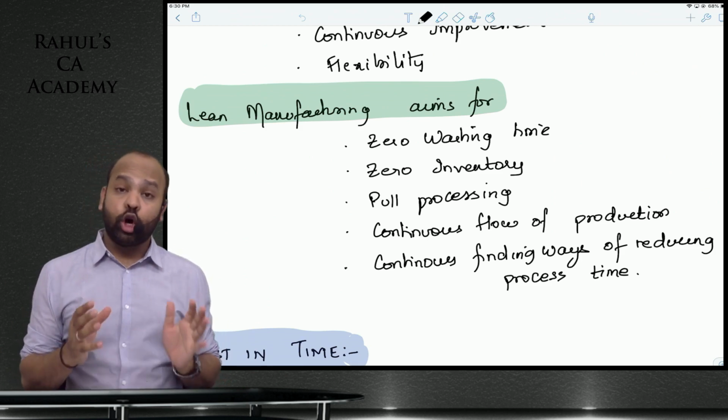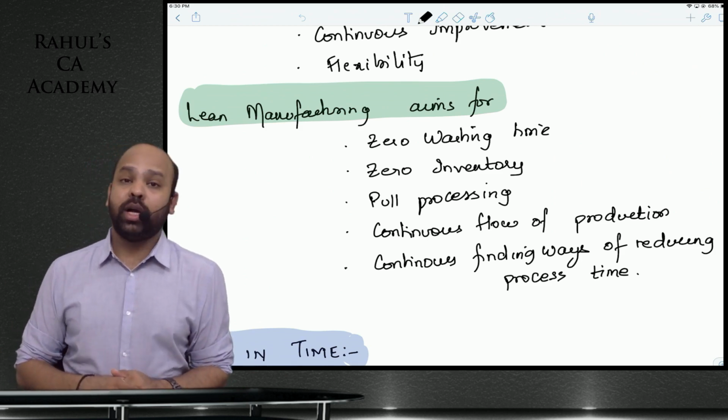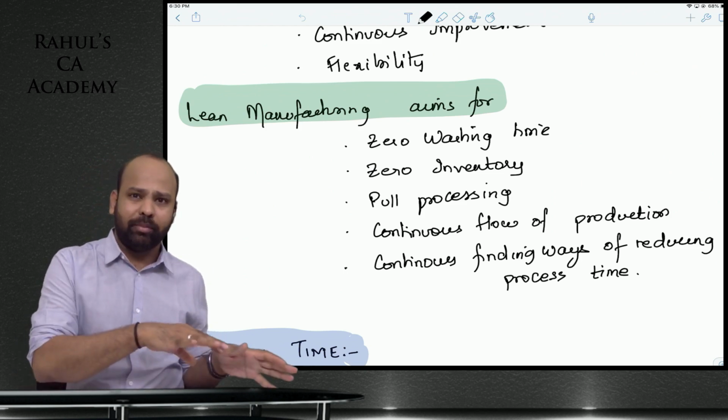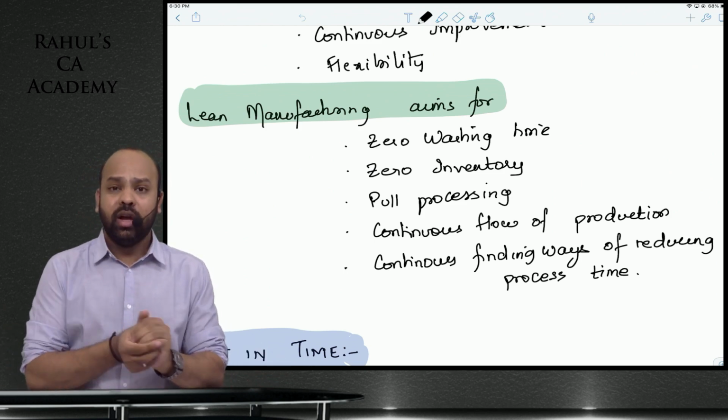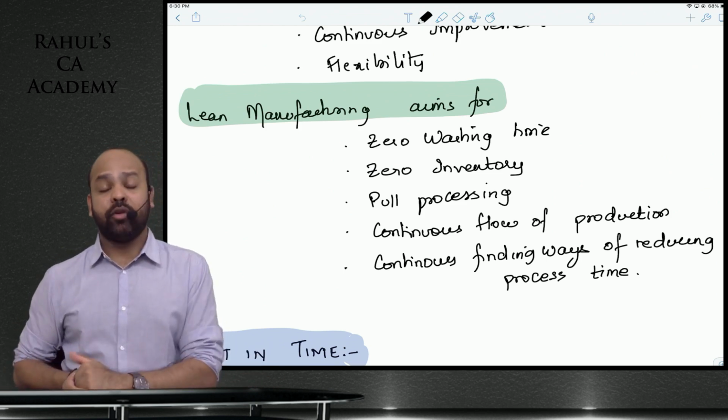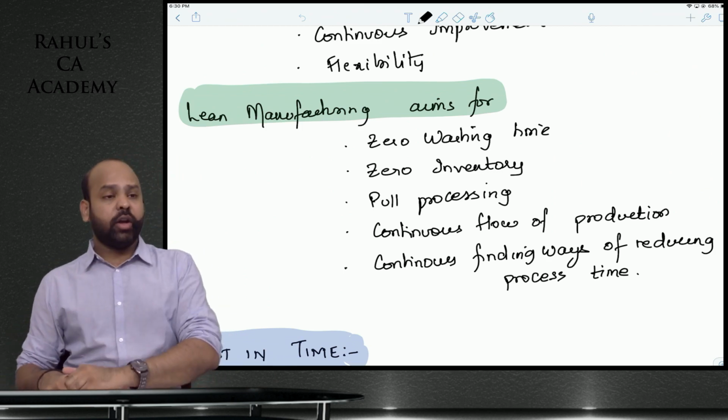So that you do not stock up inventory, guys, there has to be a continuous flow of production. Continuous flow of production is very important as such, guys, to eliminate wastages during the production process. There will not be unnecessary movement of inventory, and there will not be unnecessary movement of equipment and people. Continuously find ways of reducing process time.